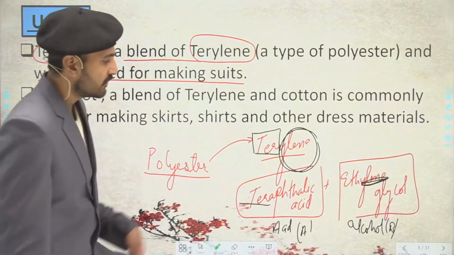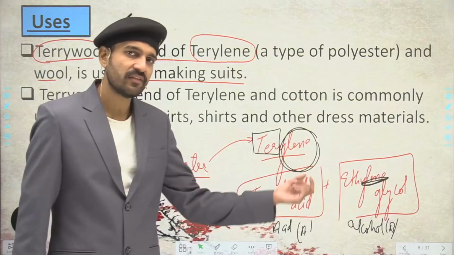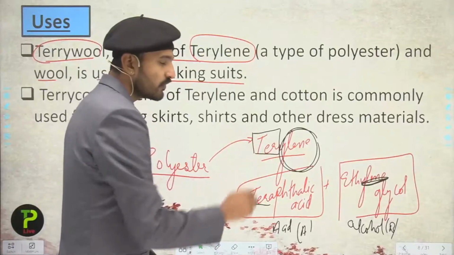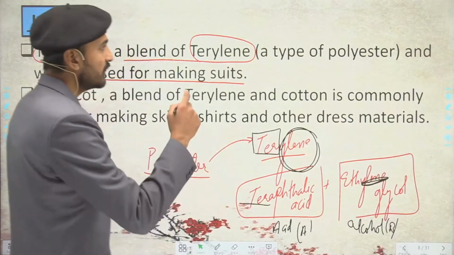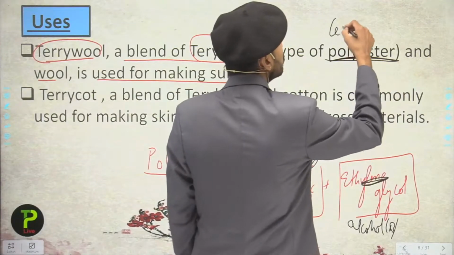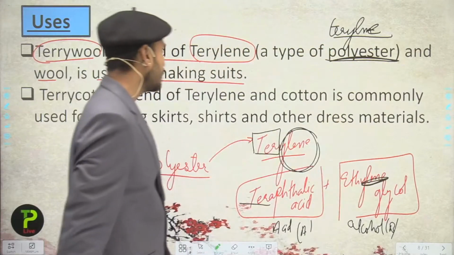So in this name, students, you can also see the combination of the acid and the alcohol. So this is the terylene, and it is the most widely used polyester. That is why sometimes the polyester may also be referred to as the terylene.